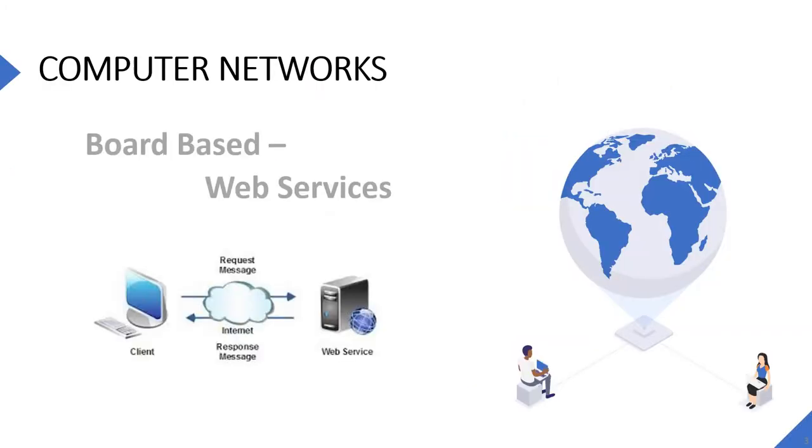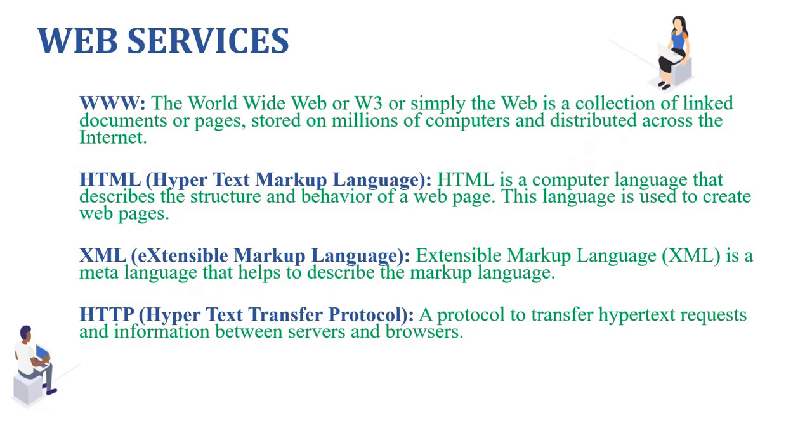So in this video, we are going to discuss the different web services. The first web service is WWW, that is World Wide Web. It is otherwise known as W3. WWW is an information service, and this can be used for sending and receiving information over the internet through some interlinked hypertext documents. Web pages can contain text, images, videos, and other multimedia components, as well as some hyperlinks.